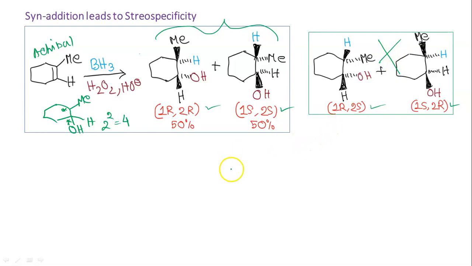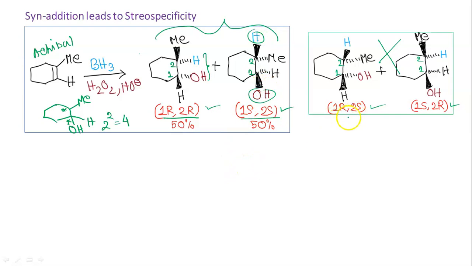Now why is it so? Because the reaction is stereospecific. In the first case, that is 1R 2S, this is 1, this is 2. So 1R 2S, we are getting 50%, 50%. Here see, H and OH both are added from below the plane. And in the second case, that is 1S 2R, H and OH both are added above the plane.